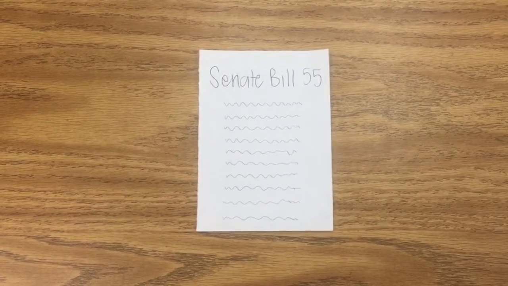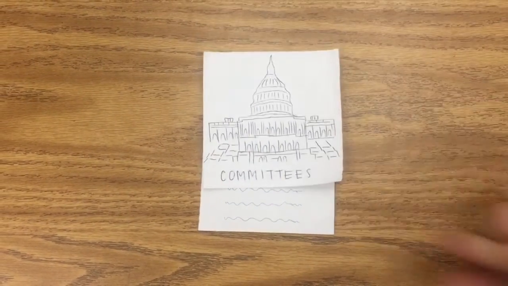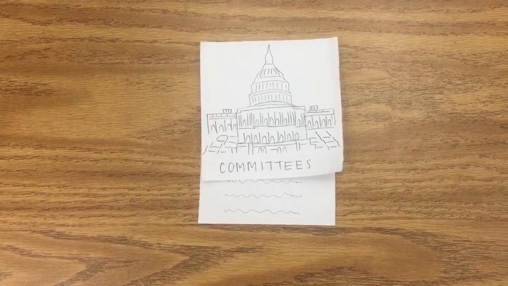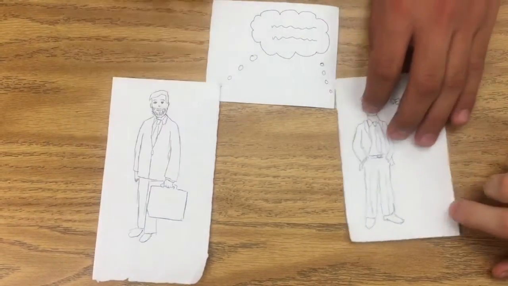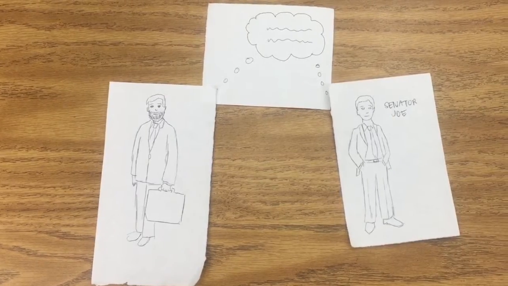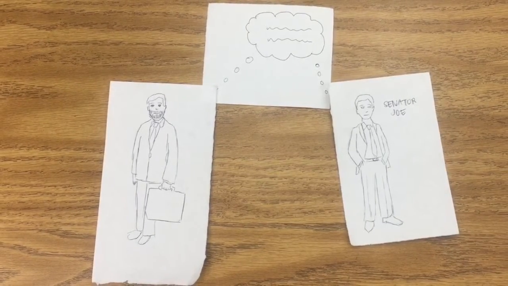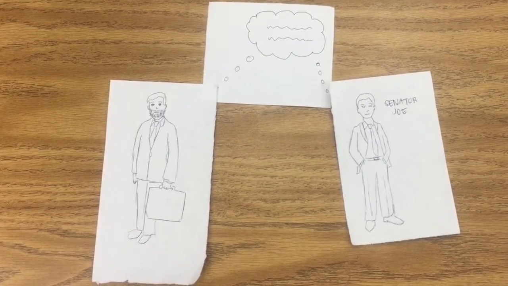John's bill is then sent to a committee where it is processed and revised to have the best chance on the floor. At the floor, all 100 senators debate this bill until they either agree or reject the bill to be revised. However, unlike the House, the Senate has unlimited time to talk about a legislative bill.